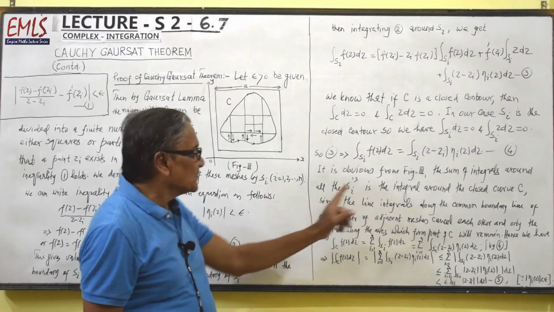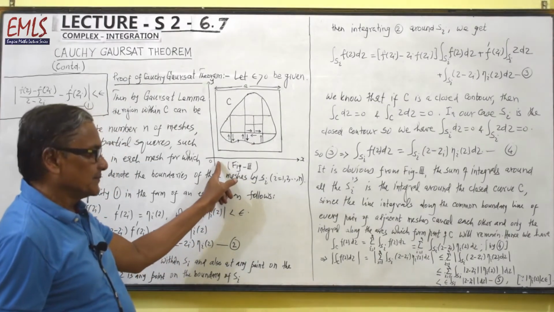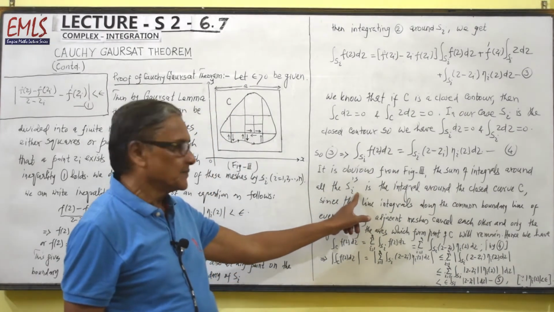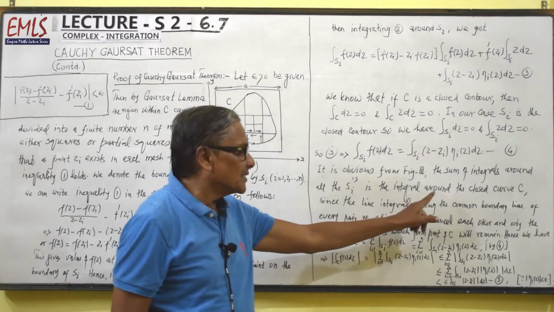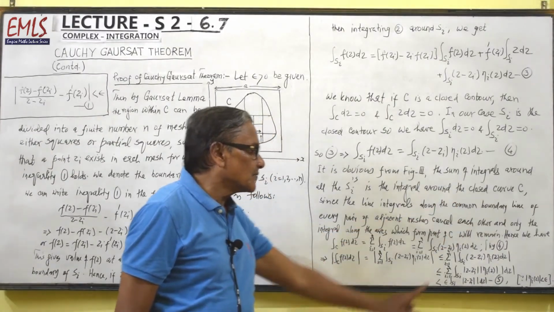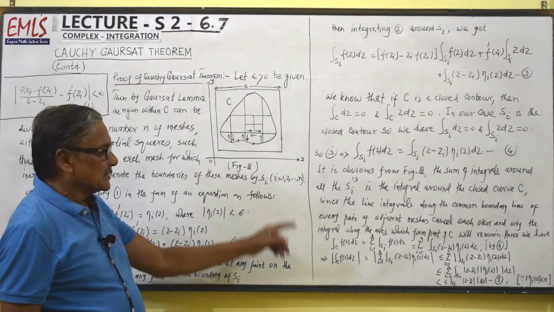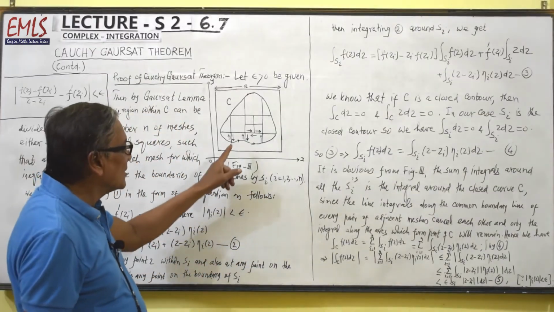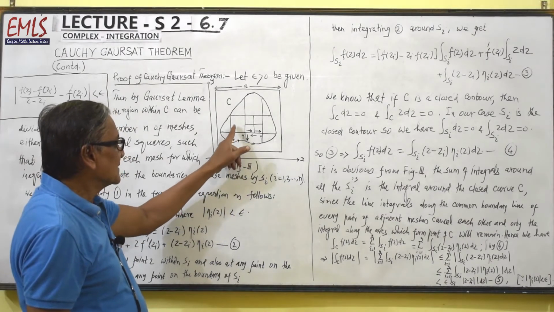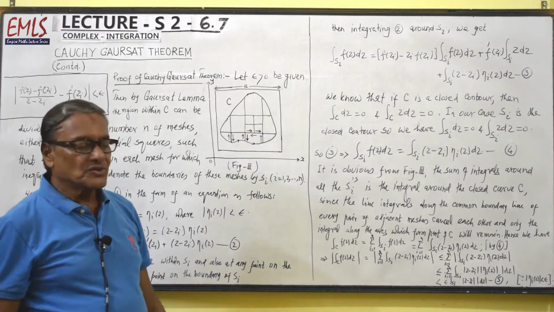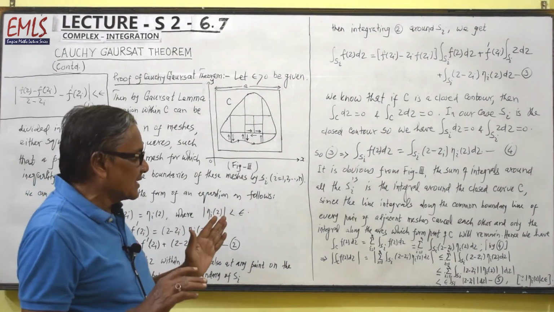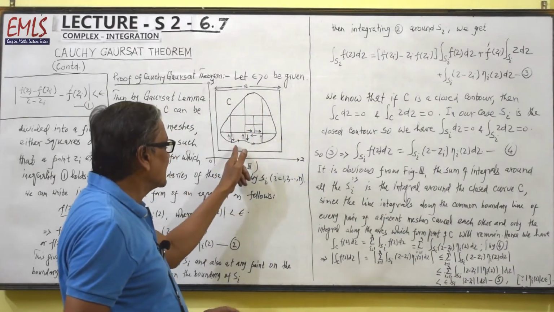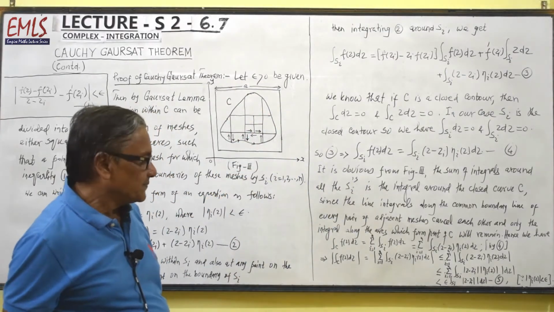It is obvious from figure 3 that the sum of integrals around all the Si is the integral around the closed curve C. How?